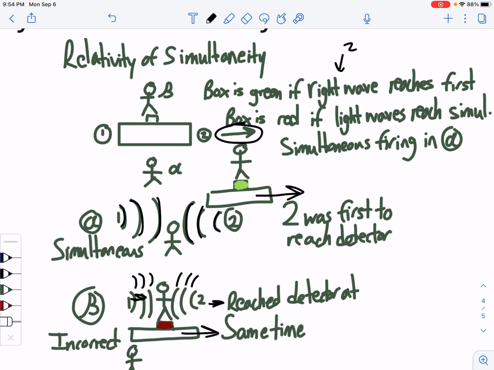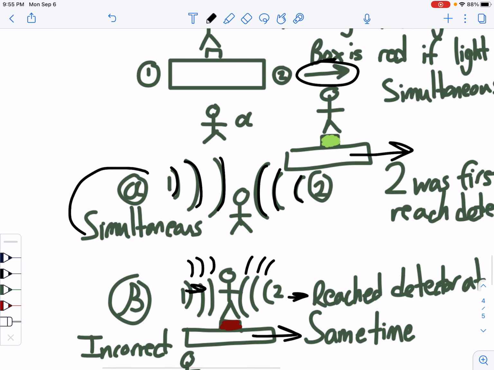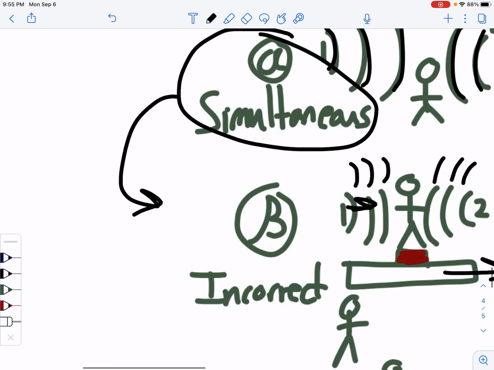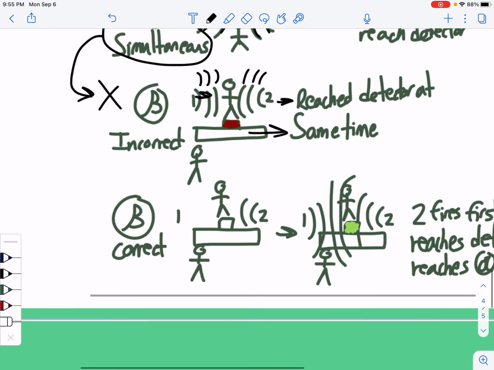So how do we resolve this conflict? Well, we made one very important assumption here, and that's why scenario B altogether is incorrect. While we know that the firing of the things is simultaneous in A, we should not have assumed that the firing of things was simultaneous in B. And I'll show you why in this final one.